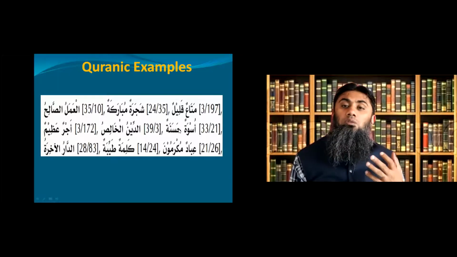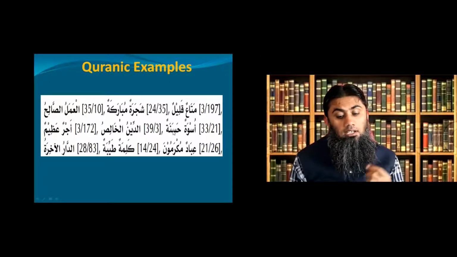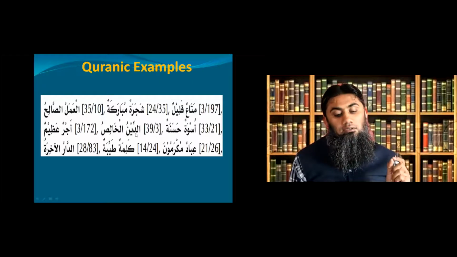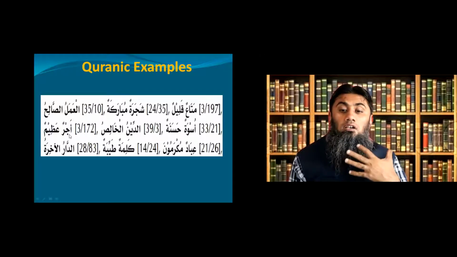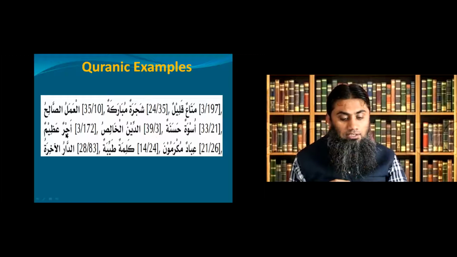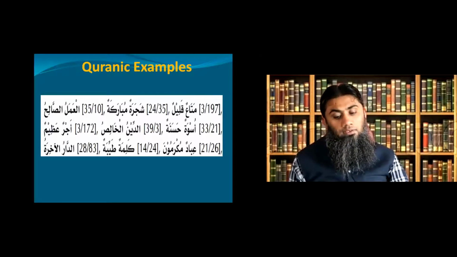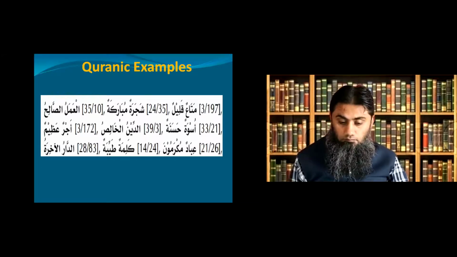Uswatun hasanatun, good role model. Uswa, role model. Hasanatun, good. Ad-deenu al-khalis, pure deen. Ajrun azimun, great reward. So Ajrun, reward, is Mawsuf, and Azimun is Sifa. Likewise, all these are Quranic examples of Mawsuf Sifa. Inshallah, you can pause the video and look at them one by one.